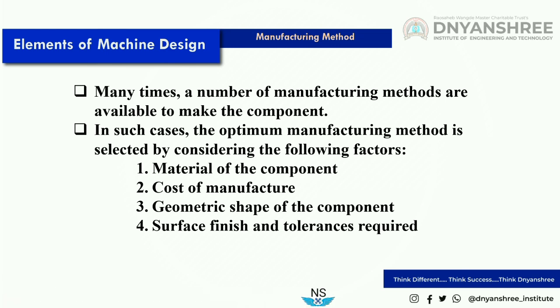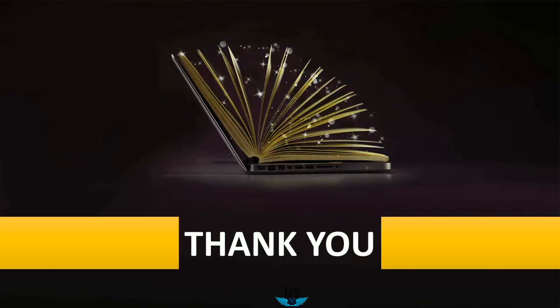So according to our application, we can select the suitable manufacturing method. And fifth is the volume of production. Mass production or job production, according to the volume of production, the designer should select the optimum manufacturing method. So thank you very much.